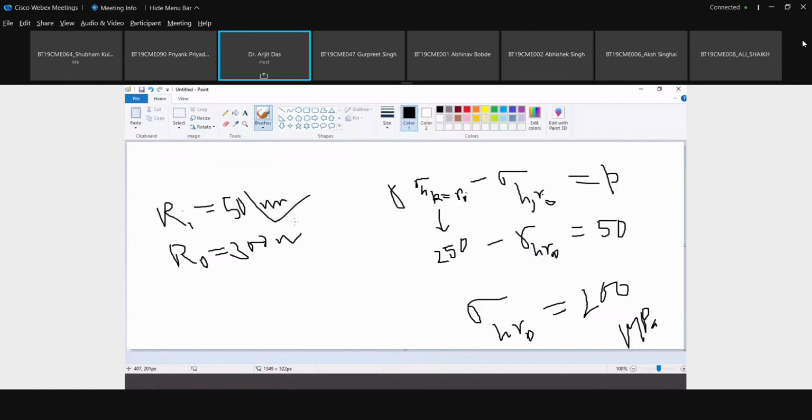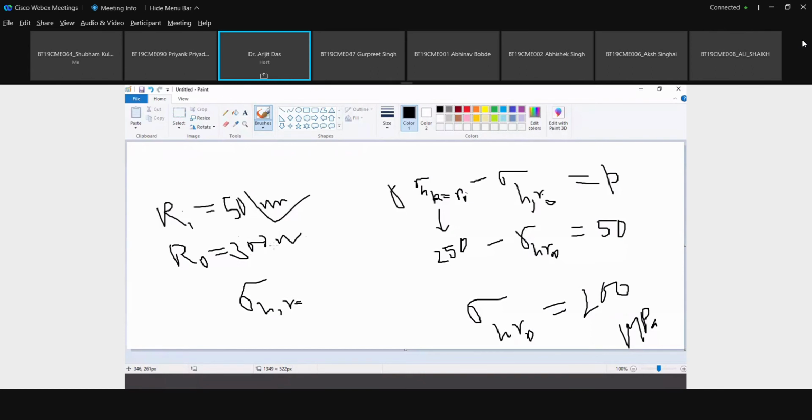So what is the hoop stress at mean radius? You have to find the hoop stress at mean radius. Mean radius means, what is the value of mean radius? Mean radius means 300 plus 50 by 2, that is 175.